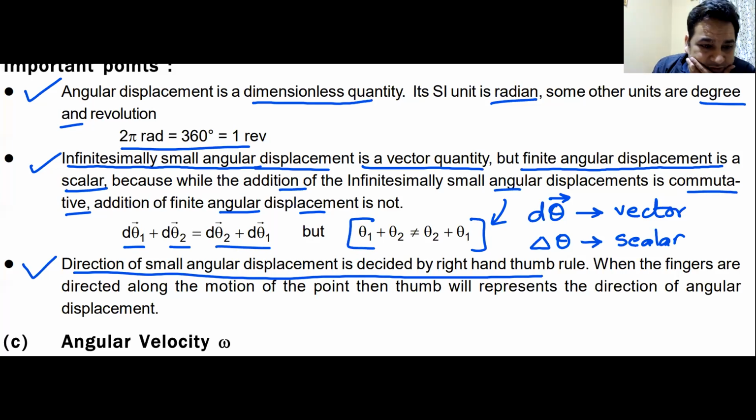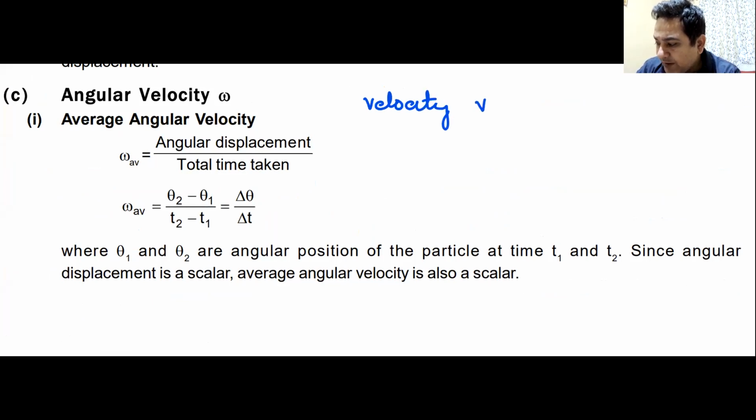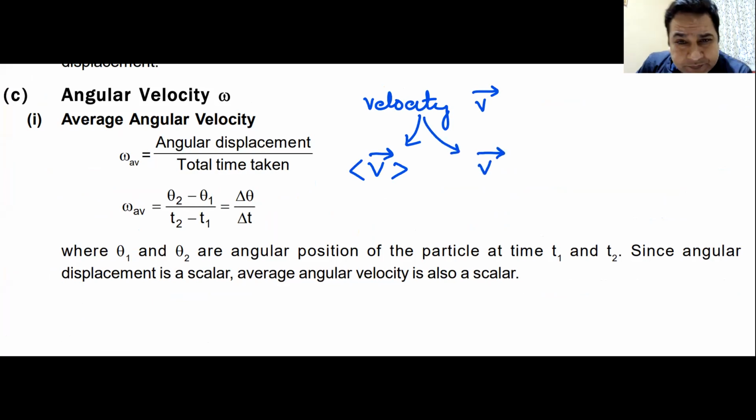Let us now move on to the next definition. And the next definition would be, remember, there it was velocity. We denoted it by v vector. Two types of velocity. One was average velocity, v average. Another one was instantaneous velocity, which was simply treated as velocity.